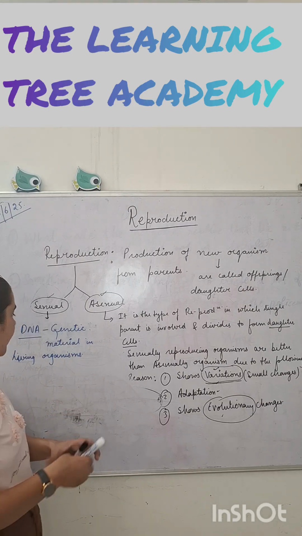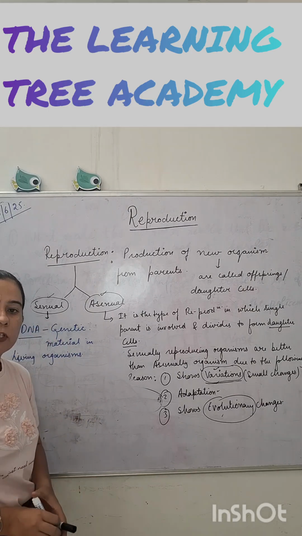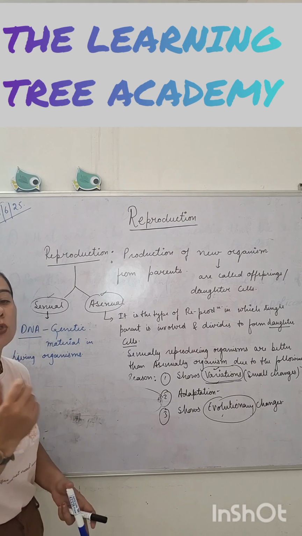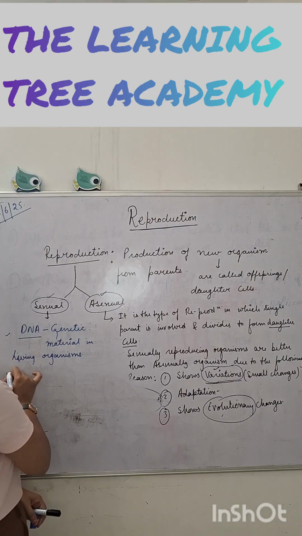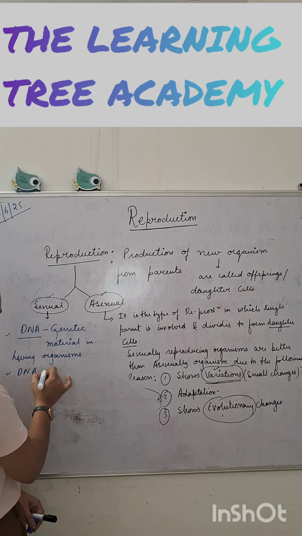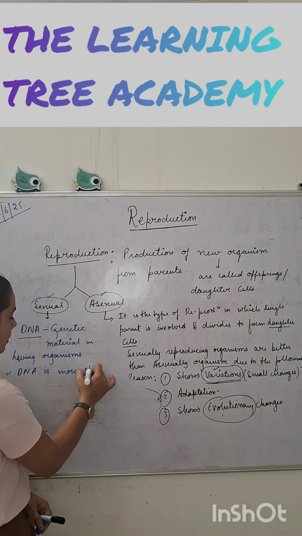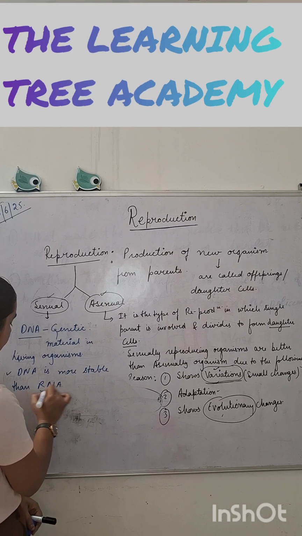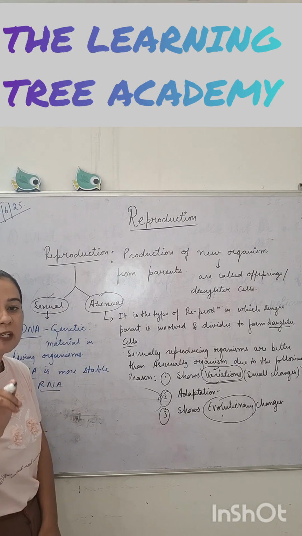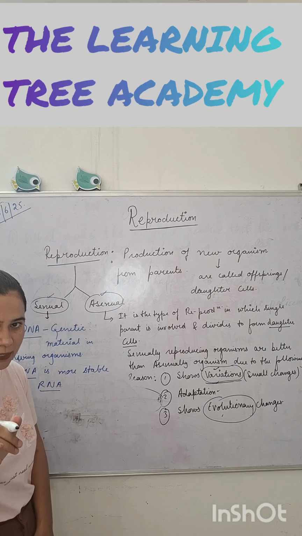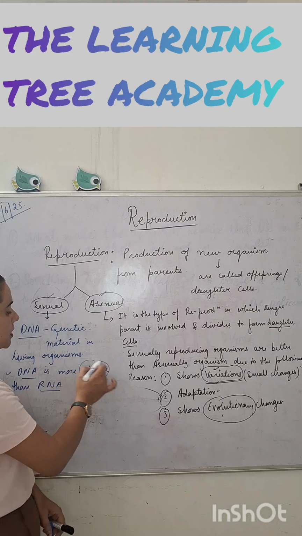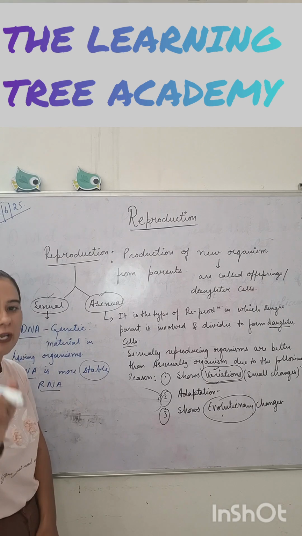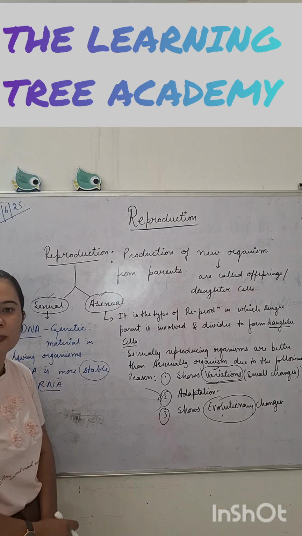Now, why is DNA the only genetic material in living organisms, not RNA? RNA is also present in living cells. The reason behind this is DNA is more stable than RNA. Genetic material should always be stable, and this stability makes DNA the genetic material in most organisms, except some viruses which have RNA as genetic material.